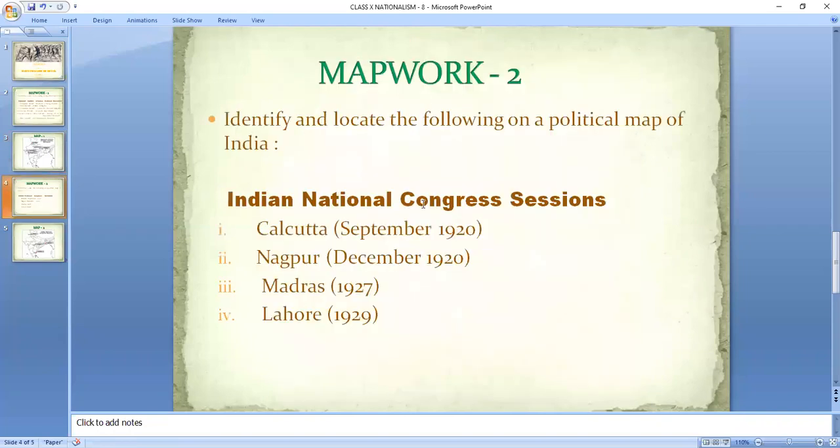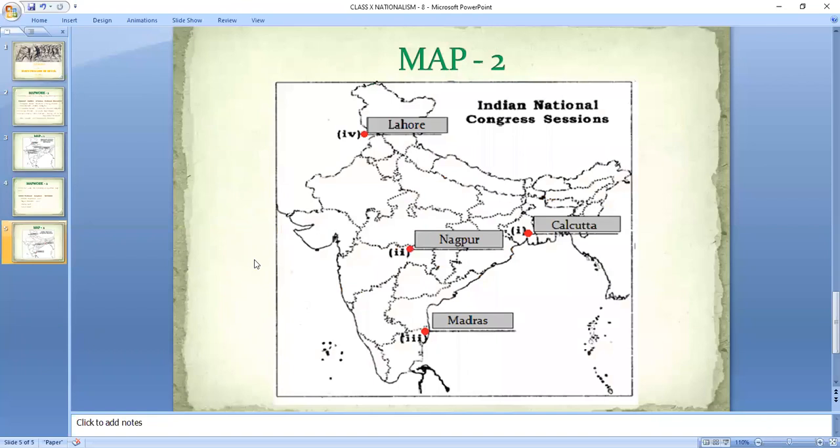Then the next map that we have done is telling us the main Indian National Congress sessions. The Indian National Congress was held on September 1920 in Calcutta. Then in the same year in December, that is December 1920 in Nagpur, then Madras 1927 and Lahore 1929. So you can see the location of these areas again on the map: Calcutta, Nagpur, Madras and Lahore.